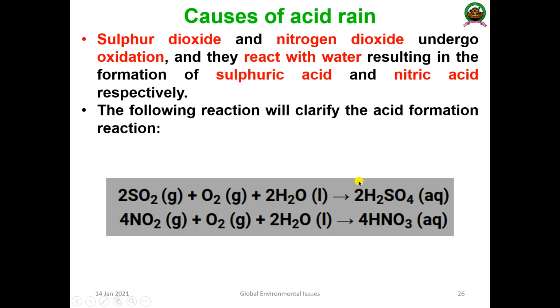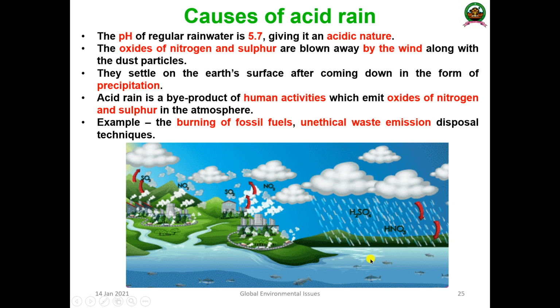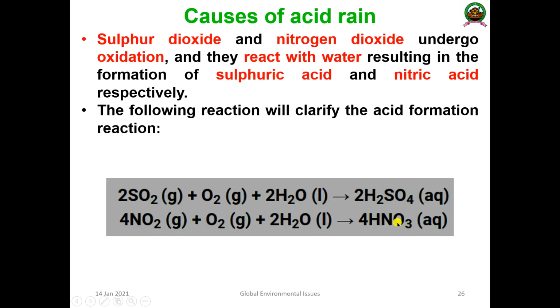nitric acid. Both are very strong acids that contribute to the water bodies, change the pH, and add acid to the water. So this rain, along with all those components coming down, is known as acid rain.